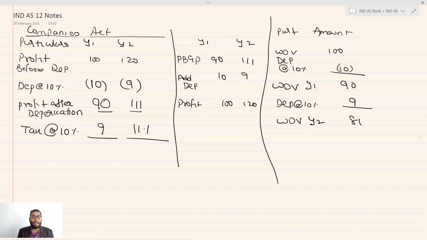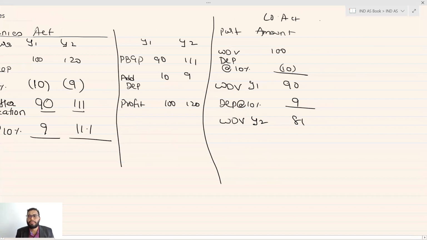Then let's say the Income Tax Act allows the depreciation at the rate 20%. Accelerated depreciation, or you can say more depreciation compared to the Companies Act. So depreciation under the Income Tax Act is 20%. So this was Companies Act. We'll calculate here the Income Tax Act amount.